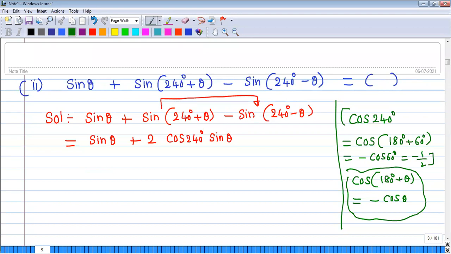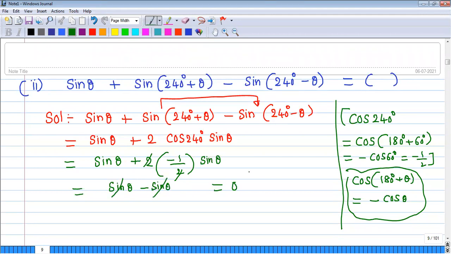Now you can expect your answer. This is equal to sine theta plus 2 times negative 1 by 2 of sine theta. The 2 gets cancelled, leaving sine theta minus sine theta. How much are you getting? 0. So the answer is 0. But in multiple choice questions, I will tell you logics, don't worry. But briefly, I would like to explain the proofs also.